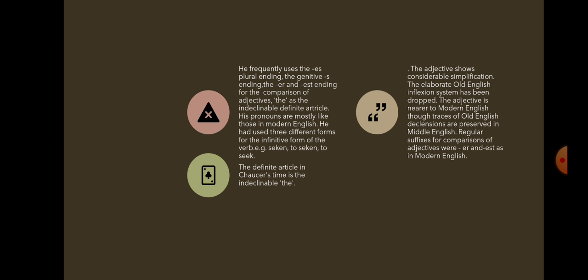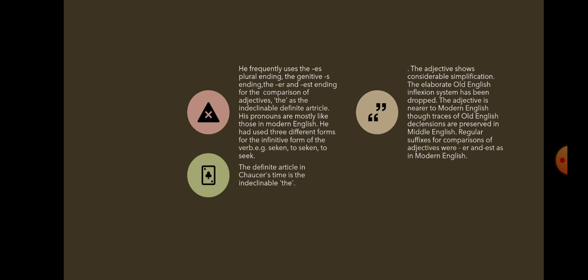S or es is added to the noun to form the plural of a word. Then another one is the genitive s. That is, in order to show possession, we use apostrophe s, right? His, her, we use 's. That was also there in Chaucer's Middle English. Then er and est, that we use for comparison of adjectives, are also there, er and est for comparison of adjectives.